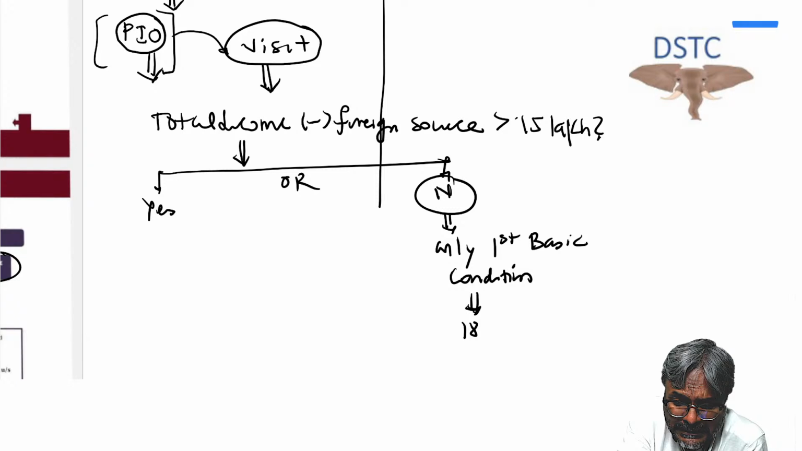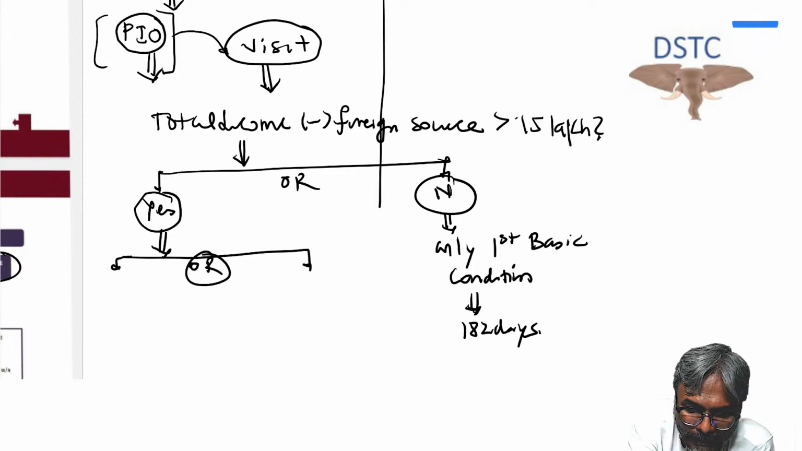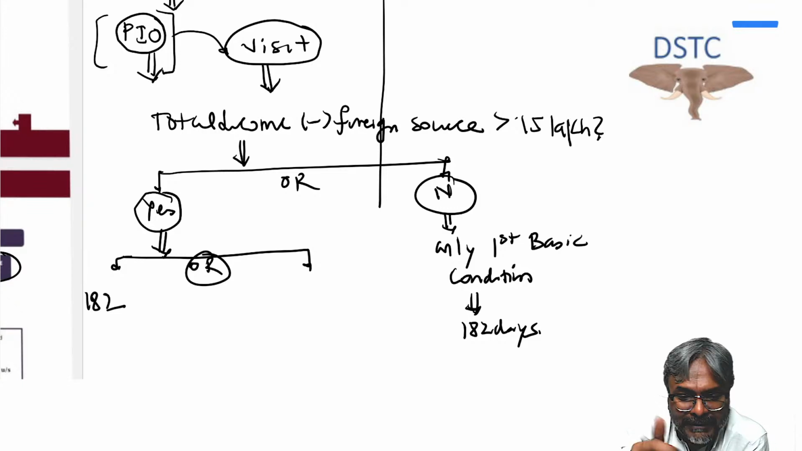But if the answer becomes yes, then he has got two basic conditions. And which are the two basic conditions which he needs to satisfy, one of the two, to become a resident? As you all know, 182 days, any case is there already. So in any case, I'm not touching upon that. But the second one is an important one. And what is it, students?